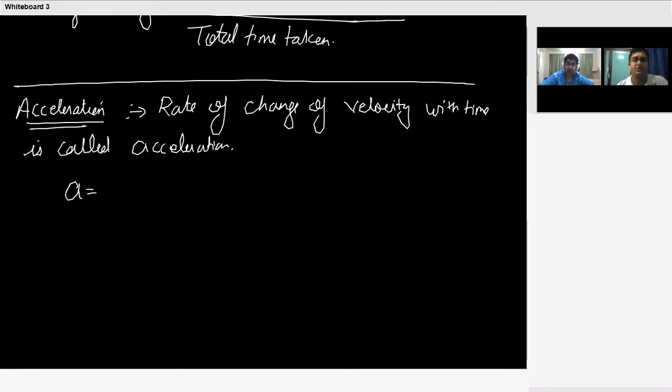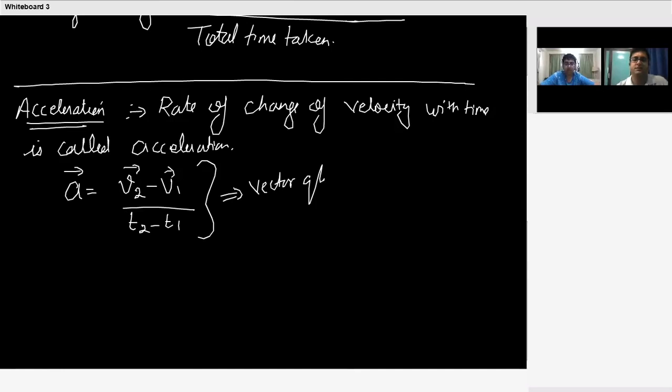So acceleration a is change in velocity, let's say v2 minus v1, divided by time. Now this is a vector quantity. On a vector quantity we put this arrow. The SI unit is meters per second square.